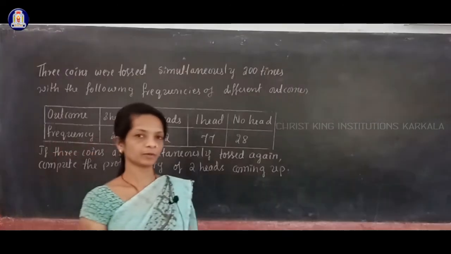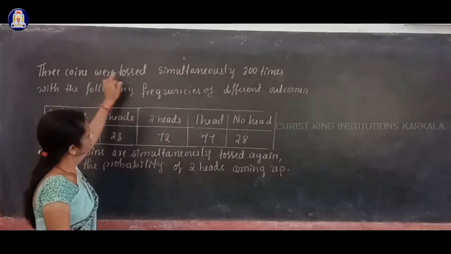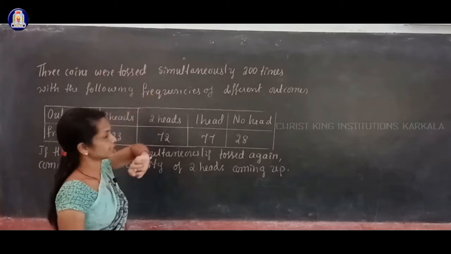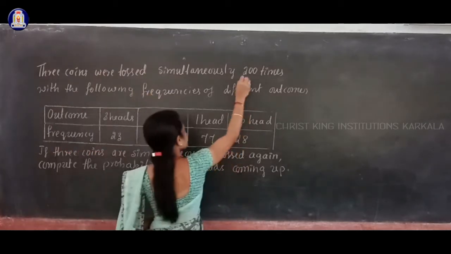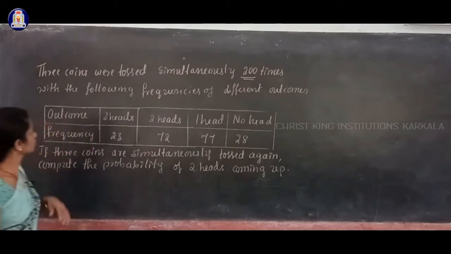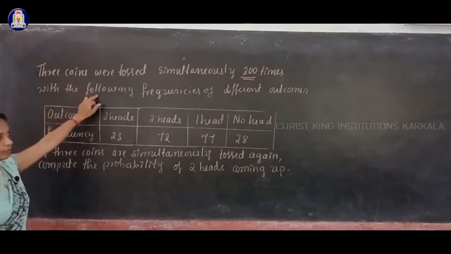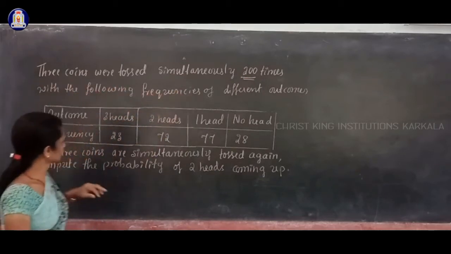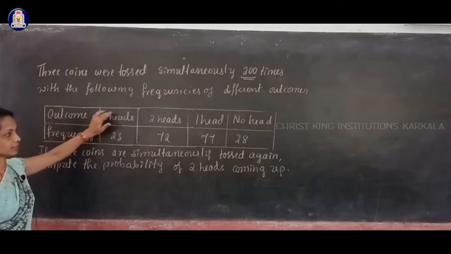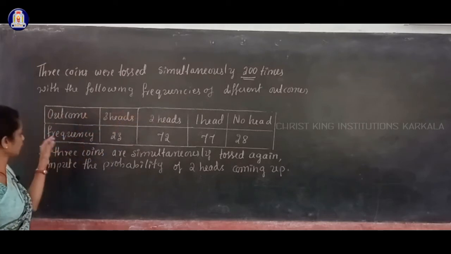Thank you. The next problem is: 3 coins were tossed simultaneously 200 times, with the following frequencies of different outcomes. Outcome 3 heads, 2 heads, 1 head and no head.